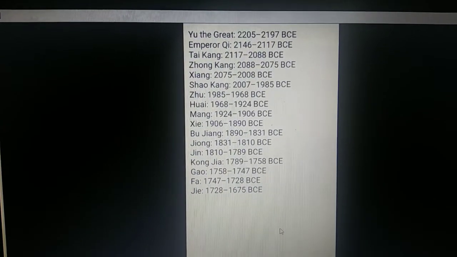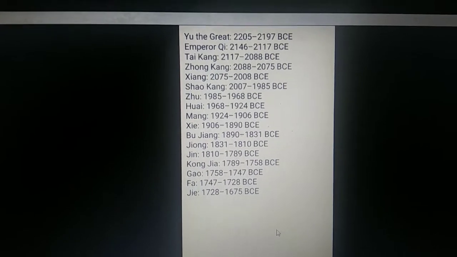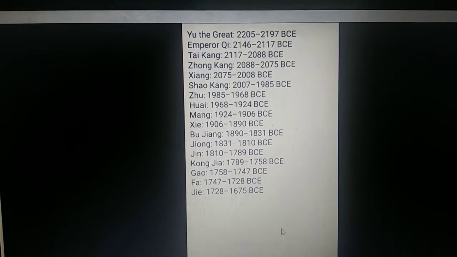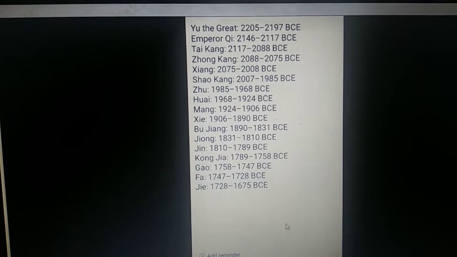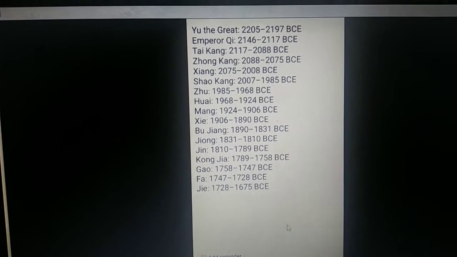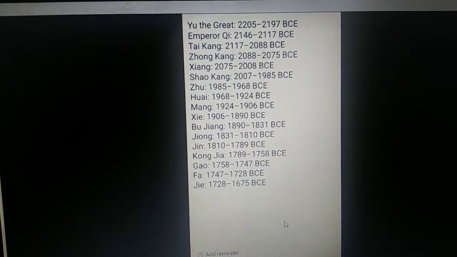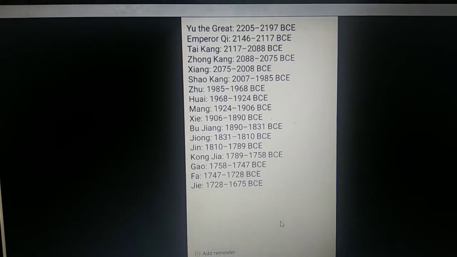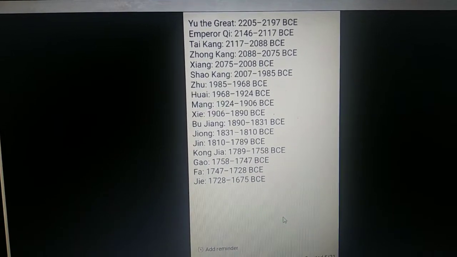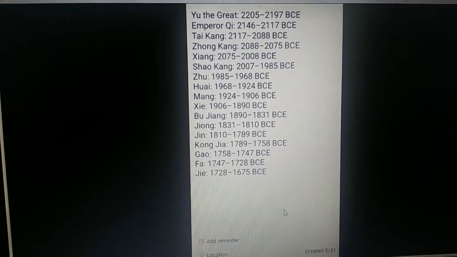So Yu the Great became very successful after 13 years of building this canal. Here is a whole lineage line that came from Yu to Jie, 16 generations. Now, China never had a hierarchy before, but they did now, and here it is.